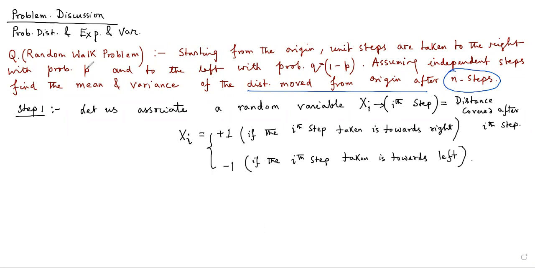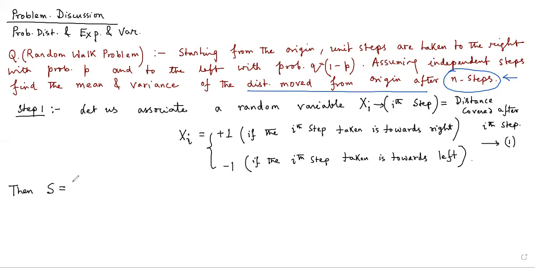This particular statement given in the problem tells me that we have to construct another random variable, capital S, which is nothing but the sum of the random variables defined in equation number 1.